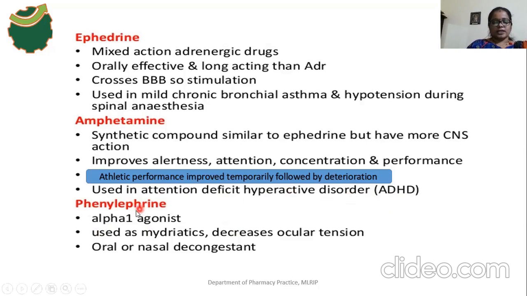Okay, and phenylephrine is an alpha 1 agonist. This alpha 1 agonist stimulates which receptors? Alpha 1 receptors. Phenylephrine acts as a nasal decongestant, an oral or nasal decongestant. What do you mean by decongestant? Phenylephrine is a drug used to relieve nasal congestion. Nasal congestion means the blockage of nasal passages.